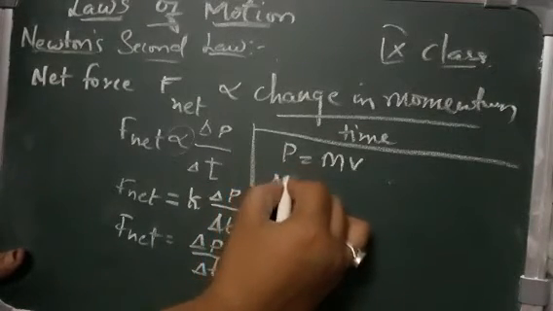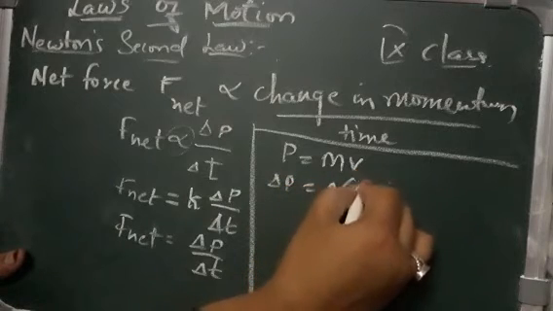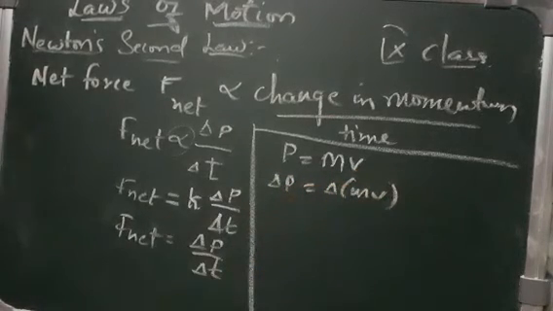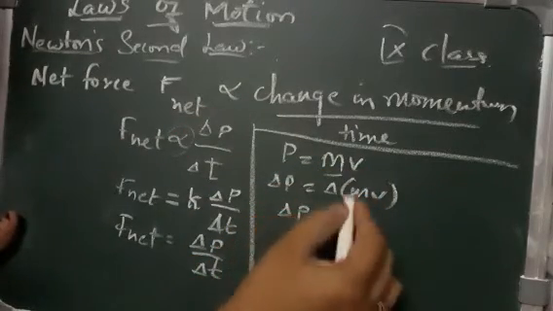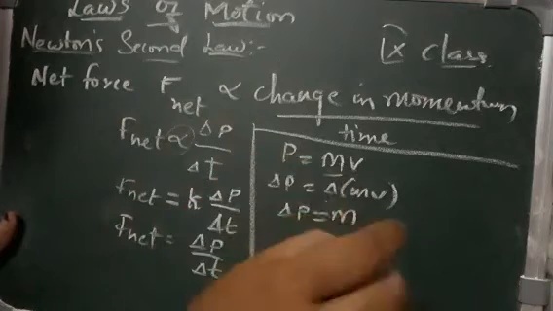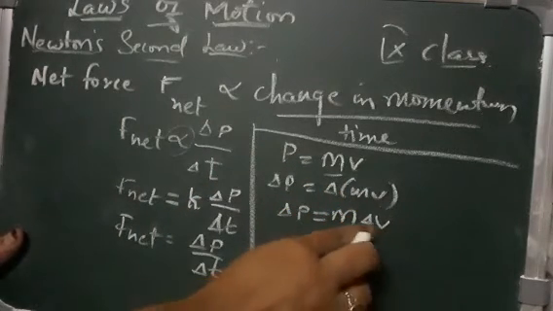Now, as we have taken the change in momentum, we will write it like this. If the mass of the body is constant during its motion, then delta P is equal to mass, which is constant, so there is no change in mass, and we have the change in velocity, so we can write it like this, right?